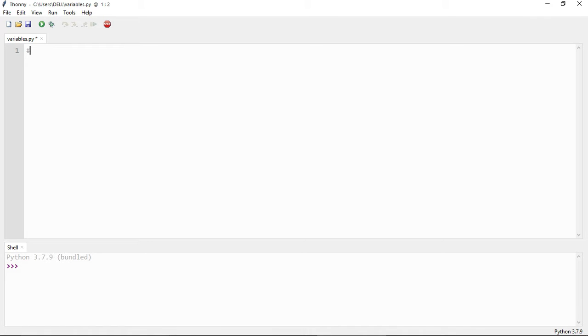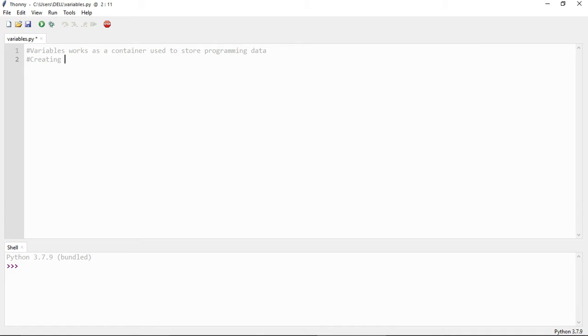Hello everyone. In this session, we will learn about variables. As we know, a variable works as a container used for holding data. In other programming languages like C, C++, and Java, it is necessary to write the variable type before declaring a variable. But Python has no command for declaring a variable because Python is dynamically typed. So we do not need to write the variable type before declaring a variable.